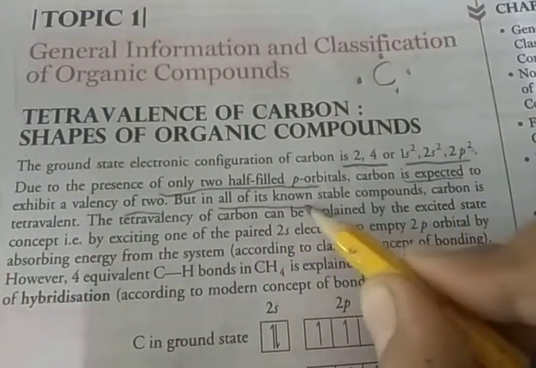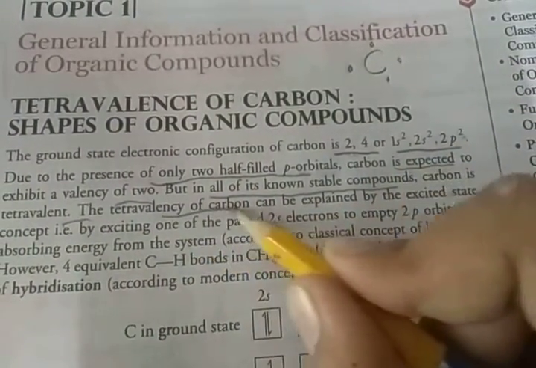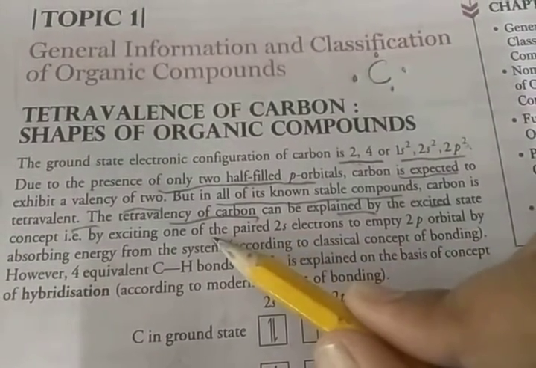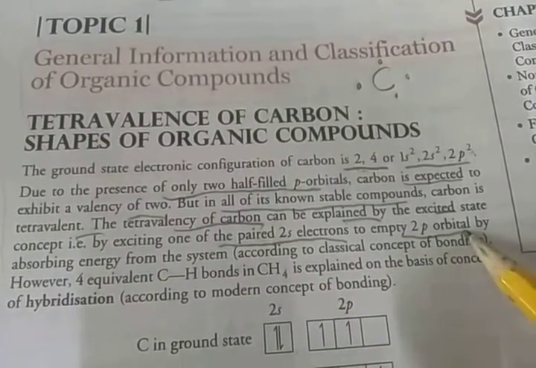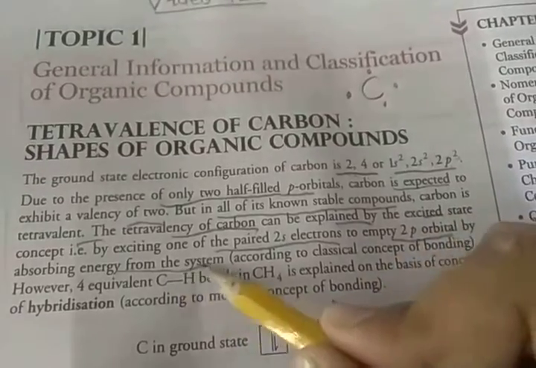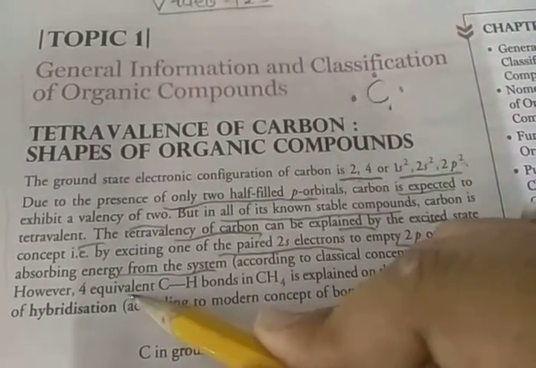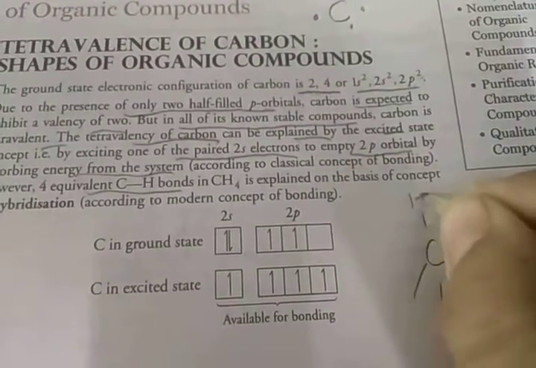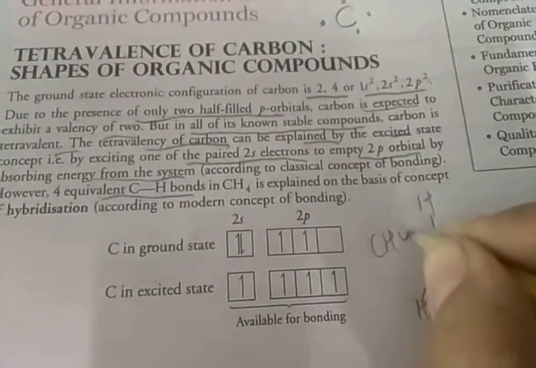But in all of its stable compounds, carbon is tetravalent. The tetravalency of carbon can be explained by the excited state concept, by exciting one of the paired 2s electrons to the empty 2p orbital, by absorbing energy from the system, according to the classical concept of bonding. Then there are 4 equivalent carbon-hydrogen bonds in CH4. Here you see carbon attached to 4 hydrogen atoms, 1, 2, 3 and 4, and the compound CH4 is formed.